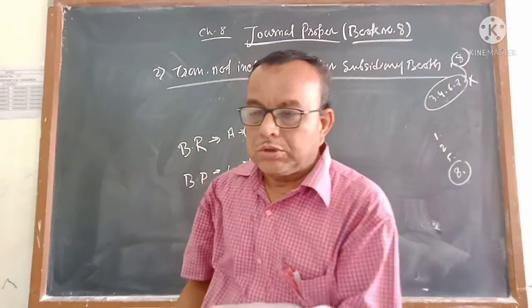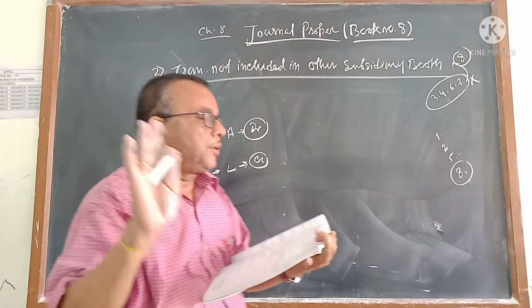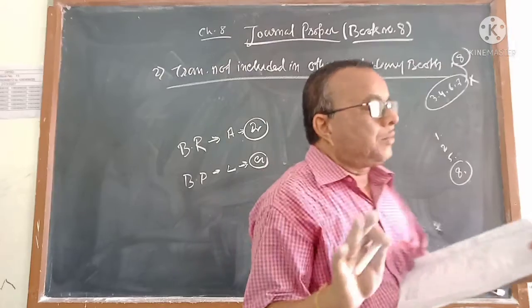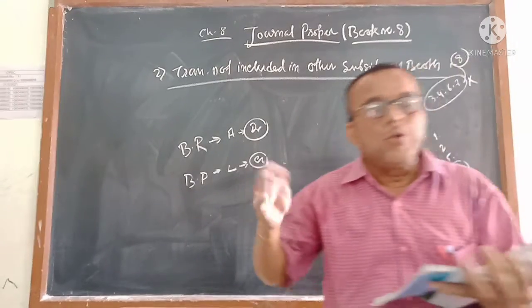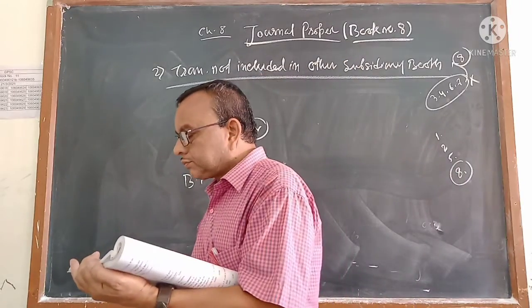Details you will not come to know this much. Only this much about bill-related transactions you know: if you are getting the bill, that is debit. If you are giving the bill, that is credit. From whom you are getting, to whom you are giving, debit and credit will come.